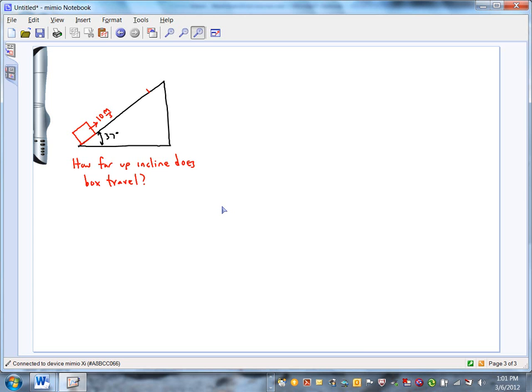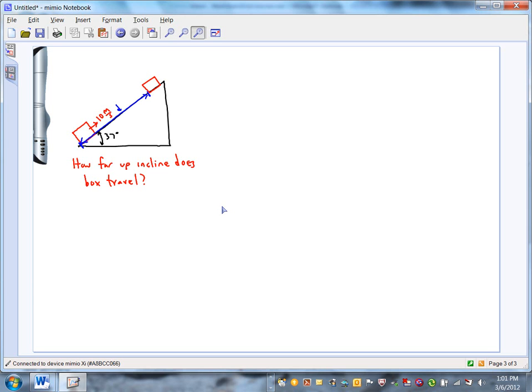And let's just arbitrarily say that it makes it to right about here. What we're after is the distance from where it started here up to there. That's the goal, to find that distance there. How far does it travel up the incline?